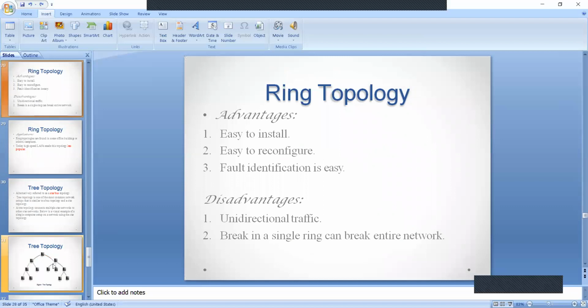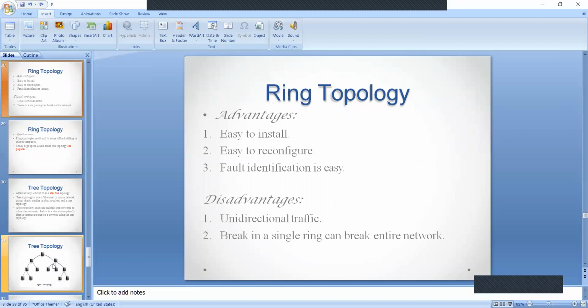And coming to the advantages of ring topologies, it is very easy to install and easy to reconfigure also. Reconfigure means suppose we want to add the device or remove the device, it is easy, and the fault identification is also very easy.